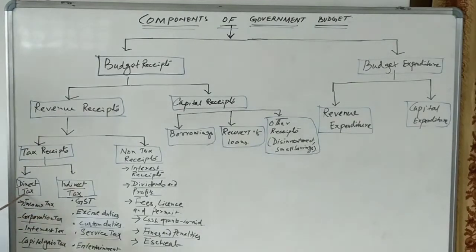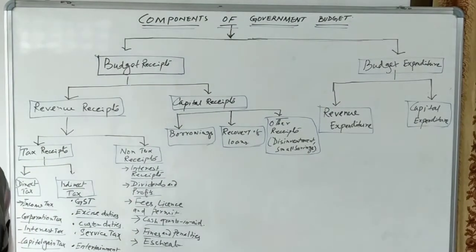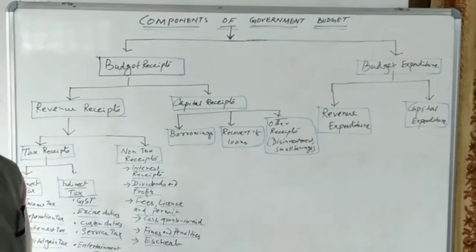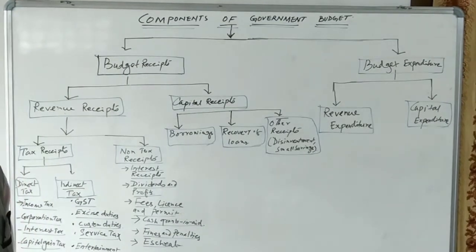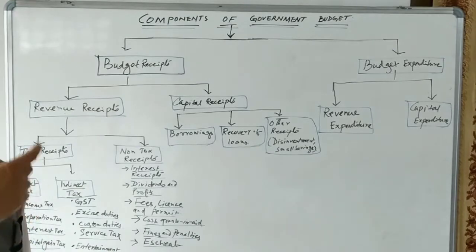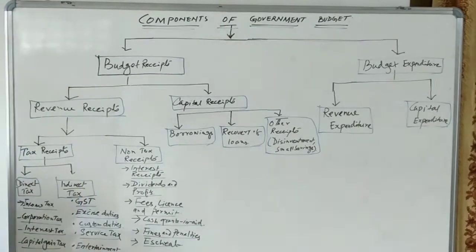Direct taxes are the taxes which are paid by the individuals or by the companies on the income or on the properties, such as income tax, corporation tax, interest tax, capital gain tax. These are the direct taxes.